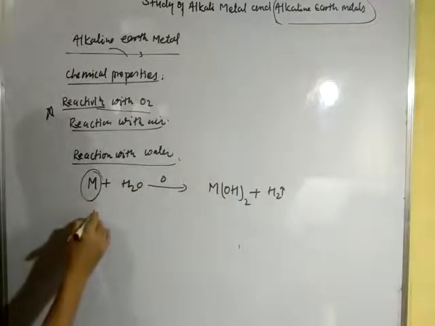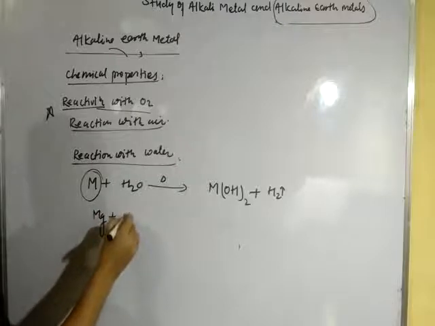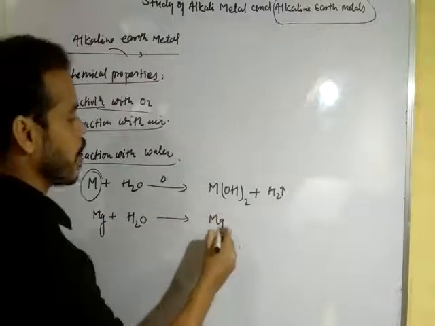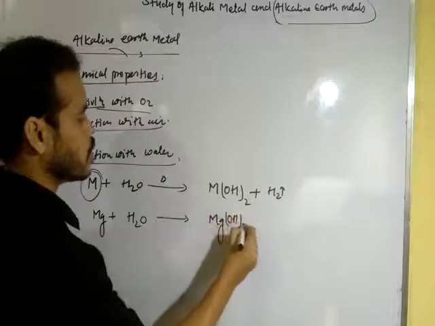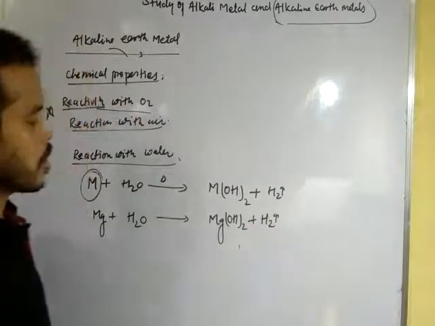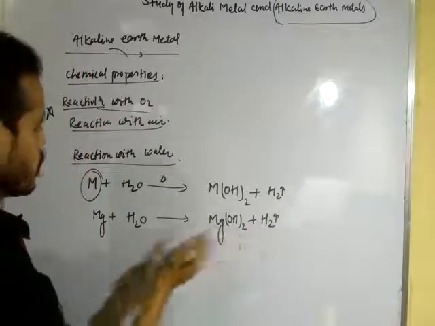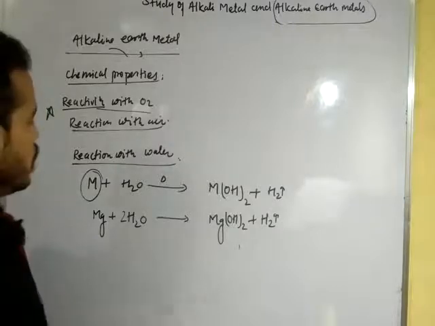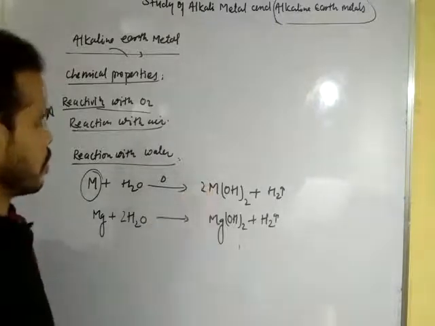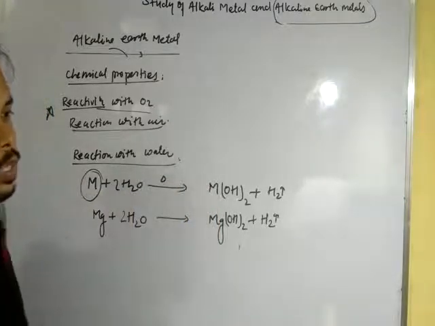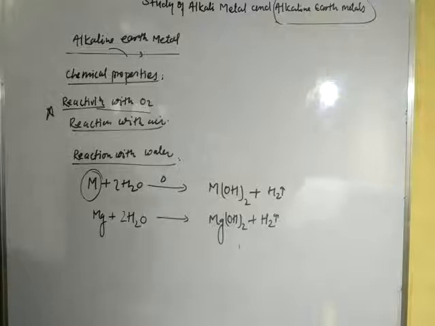Okay, so take an example here. Magnesium is treated with water, it forms magnesium hydroxide, Mg(OH)2, and with the elimination of hydrogen gas. Okay, so here you can see, 2 oxygens, multiply by 2, and the reaction is balanced. This is the reaction with water.